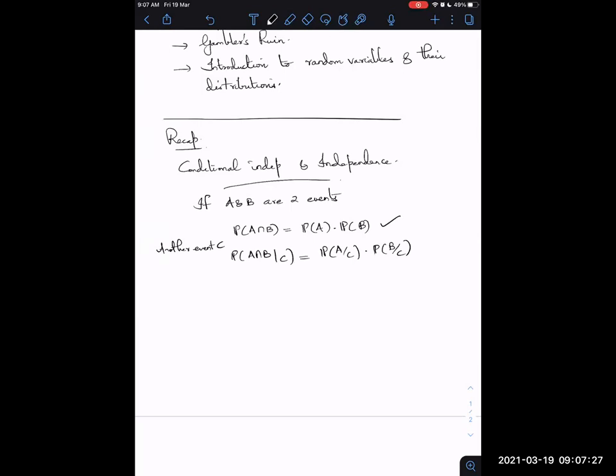Should I explain the example again, or does everyone remember the example? Can you please say it in the chat? That will save us some time. Does everyone remember the fire alarm example, which we showed?